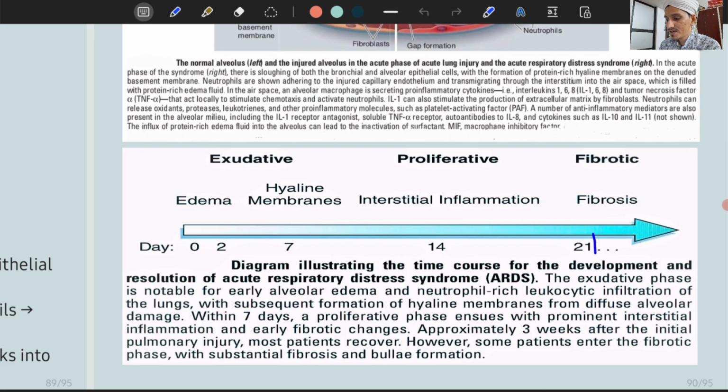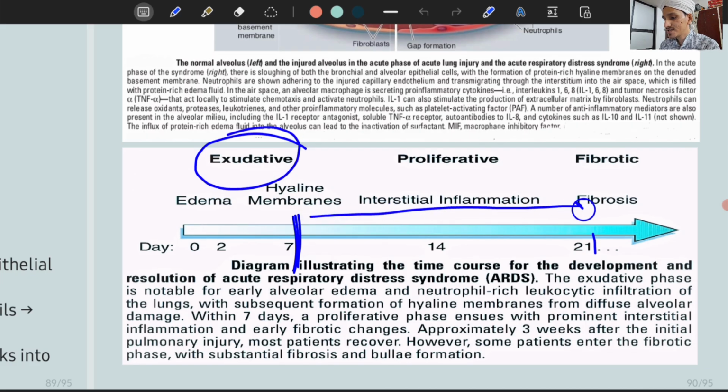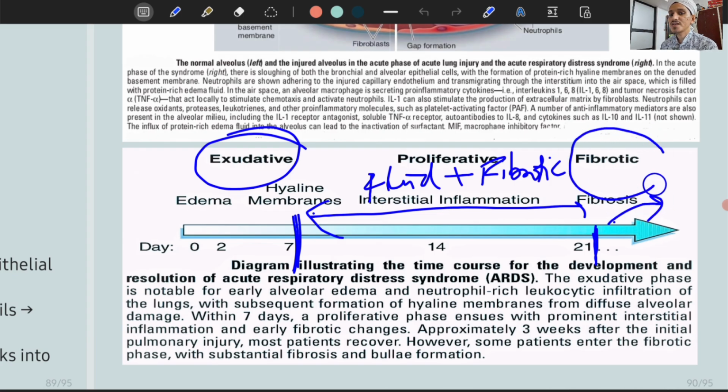So up to 7 days will be the exudative phase. From 7 to 21 days, the alveoli will be filled with fluid, there will be interstitial inflammation, plus some early fibrotic changes, and most of the patients will recover by the 21st day, meaning 3 weeks. Some of the patients will progress after 3 weeks. They will enter the fibrotic phase, where the lungs will get fibrosed, meaning the functional lung tissue, that is nothing but the parenchyma of the lung, is lost.